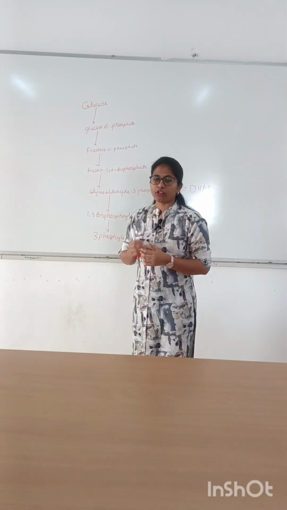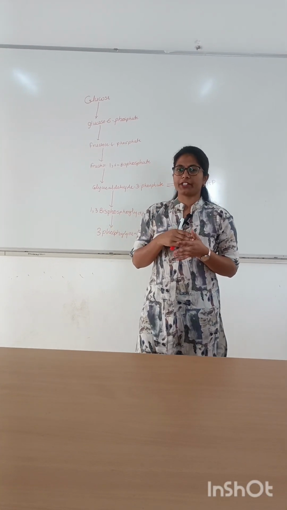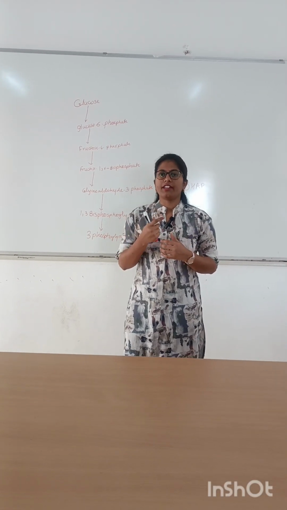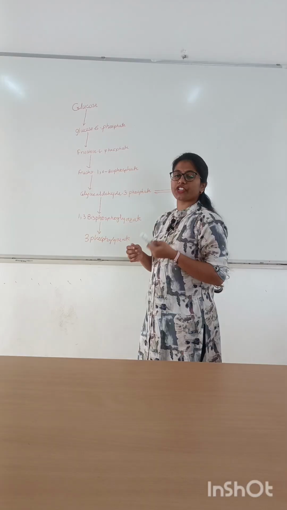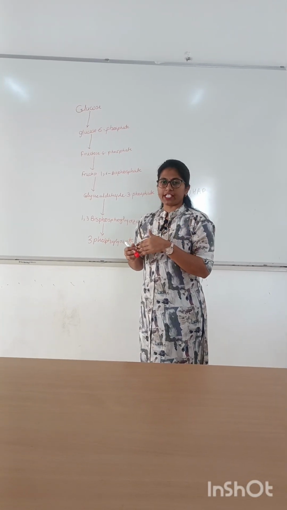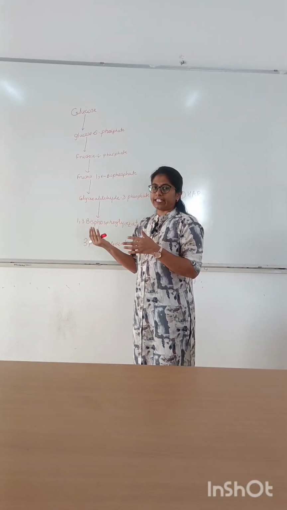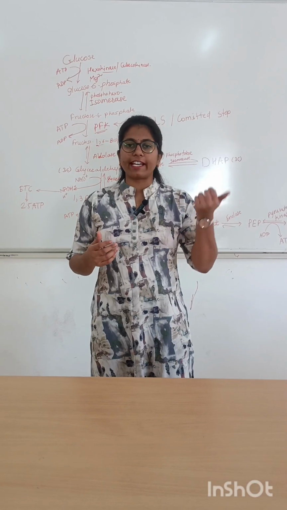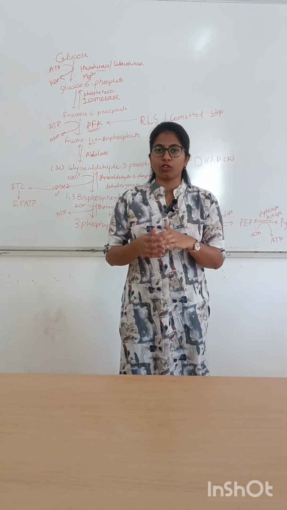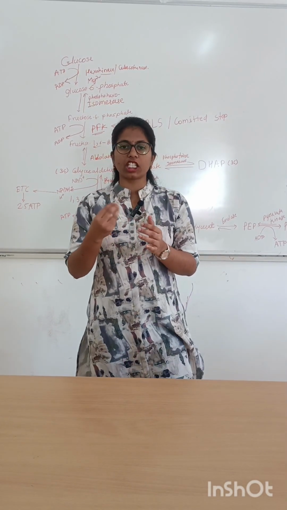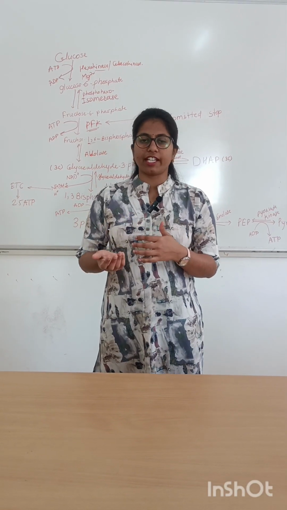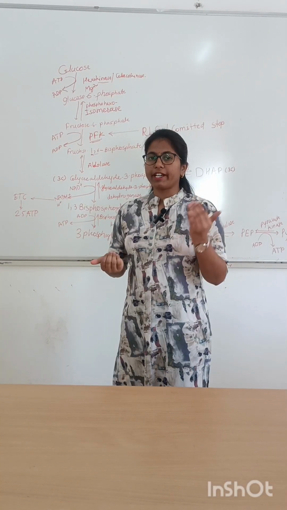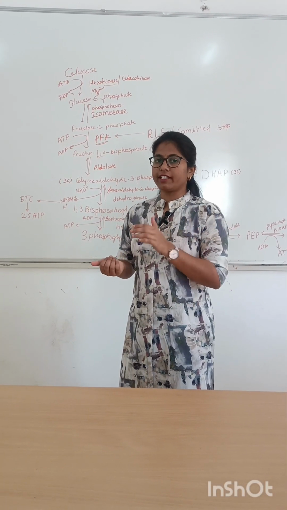What is glycolysis? Glycolysis is the breakdown of glucose into pyruvate. Glycolysis happens in the cytoplasm of all cells, and that's why it is required for the generation of ATP. Pyruvate undergoes the TCA cycle and then goes into the ETC and forms ATP, the currency of energy. Glucose comes from the food and it has to be converted into ATP, the energy currency of the body, which is required for the cell to perform normal functions. That's why it has to be converted into ATP. By the breakdown of glucose, we will get the ATP.